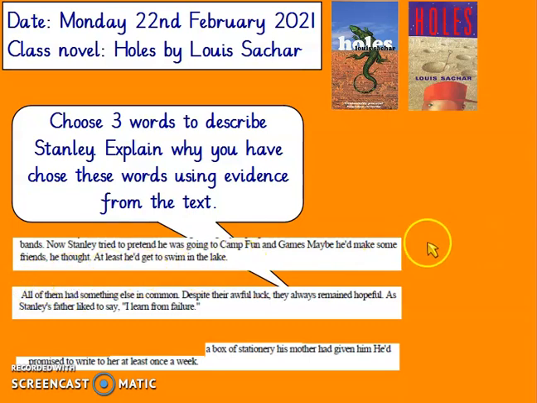So, what we know here is it's saying maybe he'd make some friends. From that, I infer that he doesn't have many friends at school. And I know that also in the text, it says that he is called names by people at school because he's overweight. So what word could we use to describe that? Maybe you could think lonely. So you'd write, one word to describe Stanley is lonely. I think this because it says in the text, maybe he'd make some friends, which suggests to me he hasn't got any friends, so this is why he could be lonely.